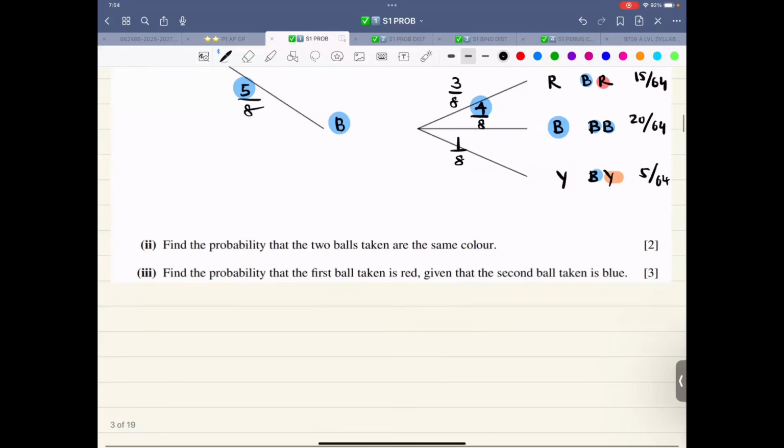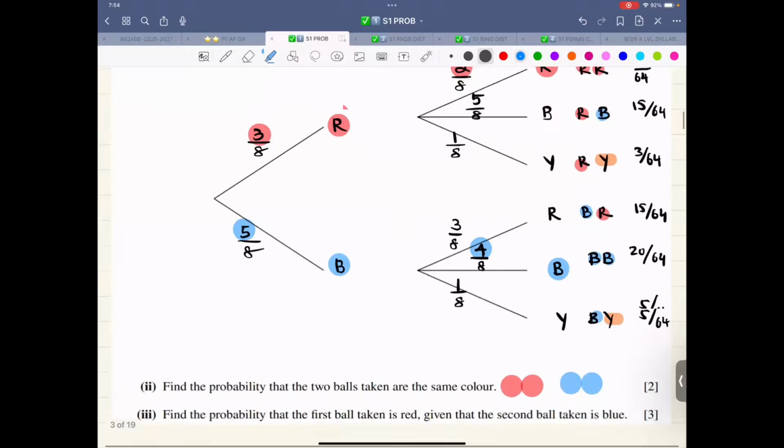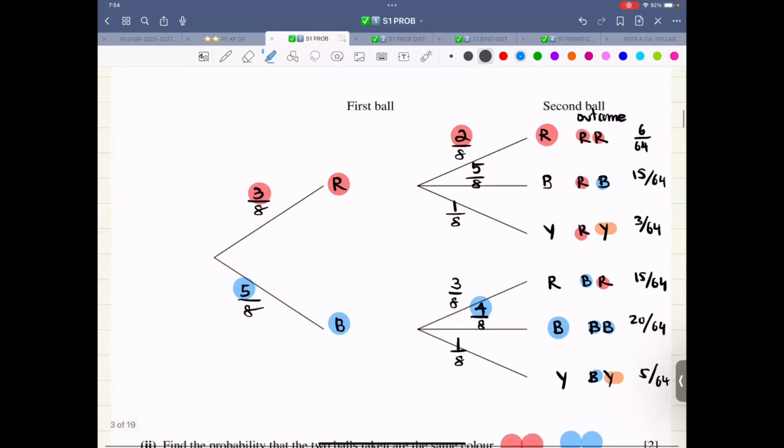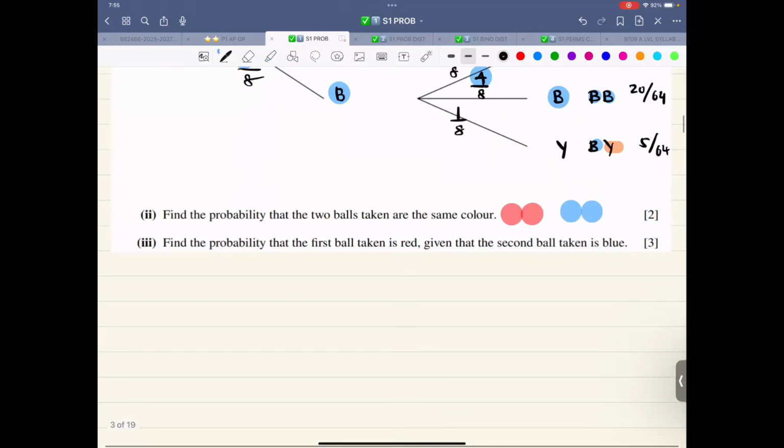Find the probability that the two balls taken are of the same color. That means they could be red, red, or they could be blue, blue. Red, red is 6 over 64. Blue, blue is 20 over 64. This is 6 over 64 plus 20 over 64. That comes out to be 26 over 64. As such, there is no need of reduction.